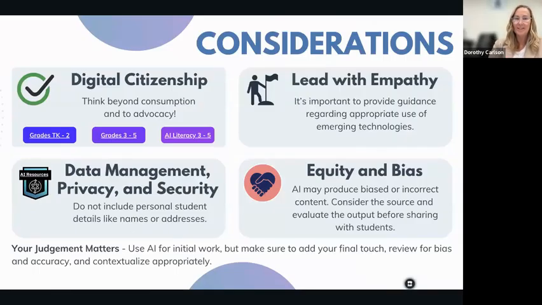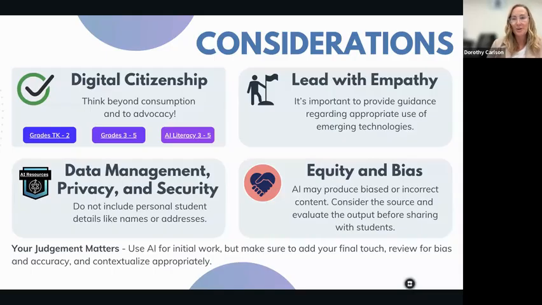All right, considerations. Before starting with AI, whether you're using it as a teacher or looking to use it with students, it's important to keep these four considerations in mind. The first is digital citizenship. Digital citizenship helps students and teachers with the frame of mind they need to use any digital tool, including AI, ethically, safely, and responsibly. The second is leading with empathy.